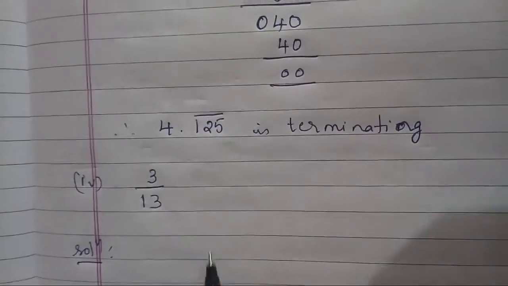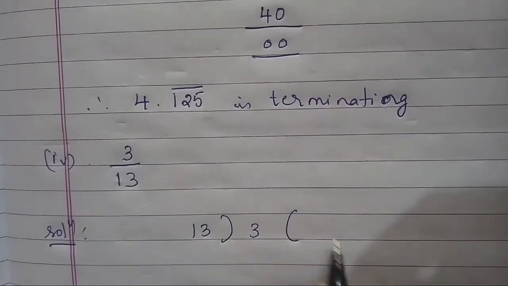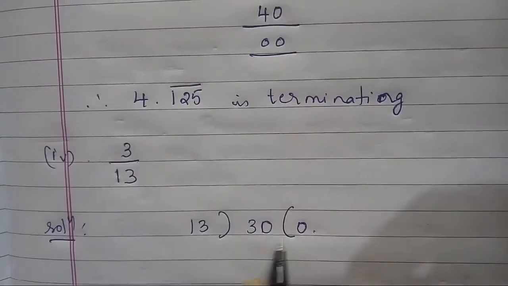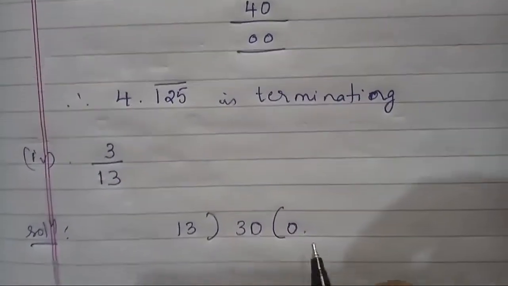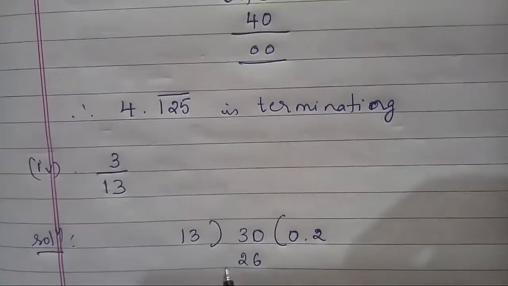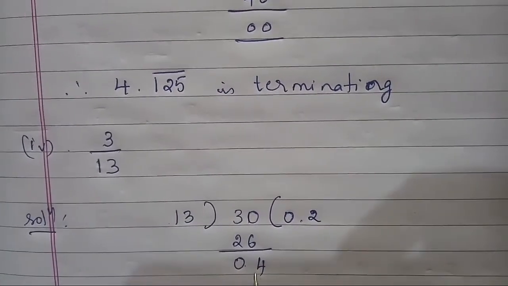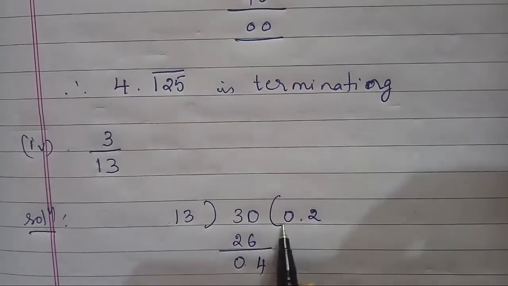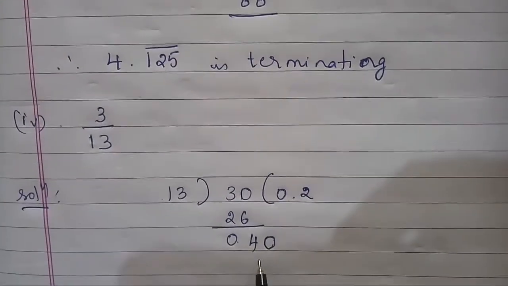Fourth problem, 3 by 13. Here 13 is the divisor, 3 is the dividend. Here 3 is less than 13, so I am taking a 0 and a decimal point here. So 30 is greater than 13, right? So I can divide directly. 13 2s are 26. 30 minus 26 is 4. Here 4 is less than 13, so I can directly write a 0 here. So 40 will be there.